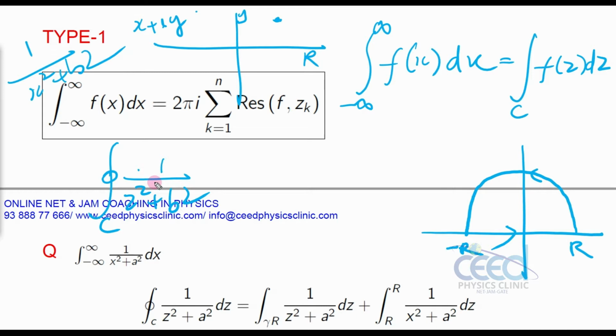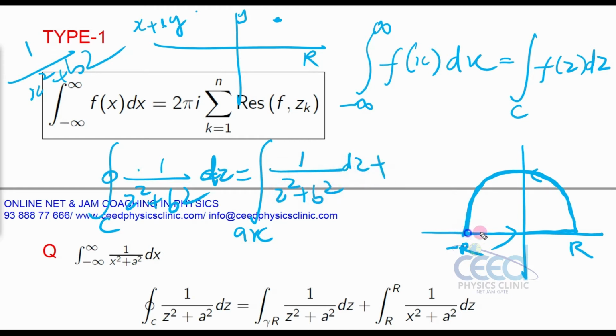Now this contour integral of 1 by z square plus b square, I can write as the sum of two integrals: the integral along this arc and the integral along this real axis. So the integral along the arc is 1 by z square plus b square dz, plus along the real axis this z I can replace with x.